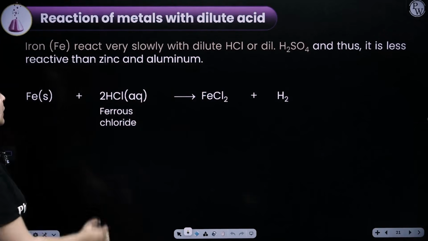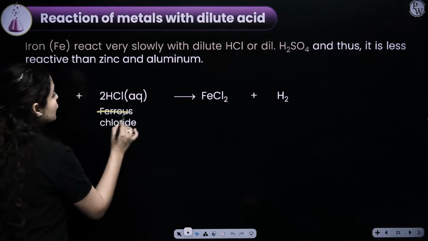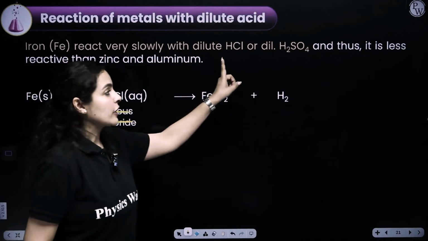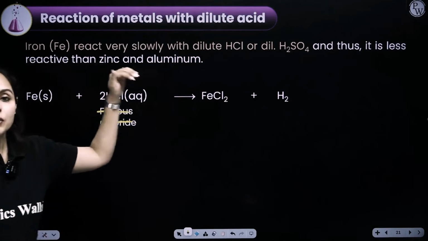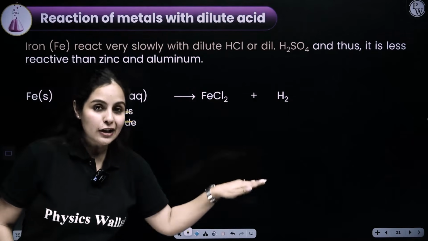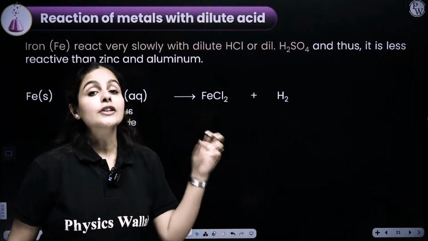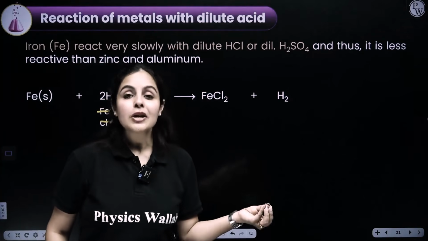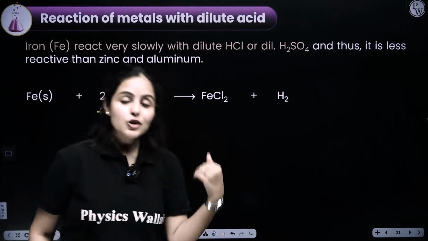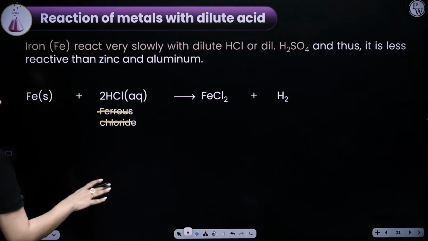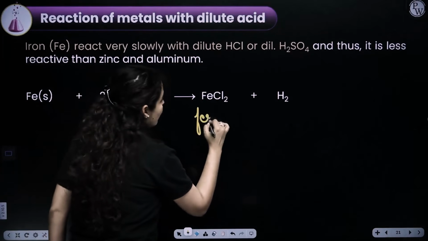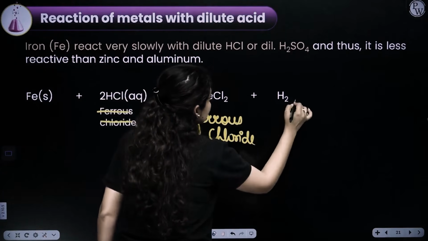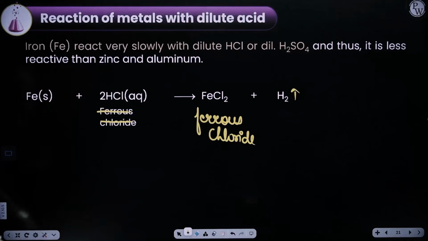What would be formed if iron reacts with HCl, dilute hydrochloric acid? Reaction would be less violent. Basically, your rate of reaction will lower down. Why? Because iron's reactivity is less as compared to that of sodium, calcium and magnesium. So obviously reaction rate would be less, vigorousness would be less, and that results in formation of ferrous chloride, plus hydrogen gas would be evolved. I hope that is clear.